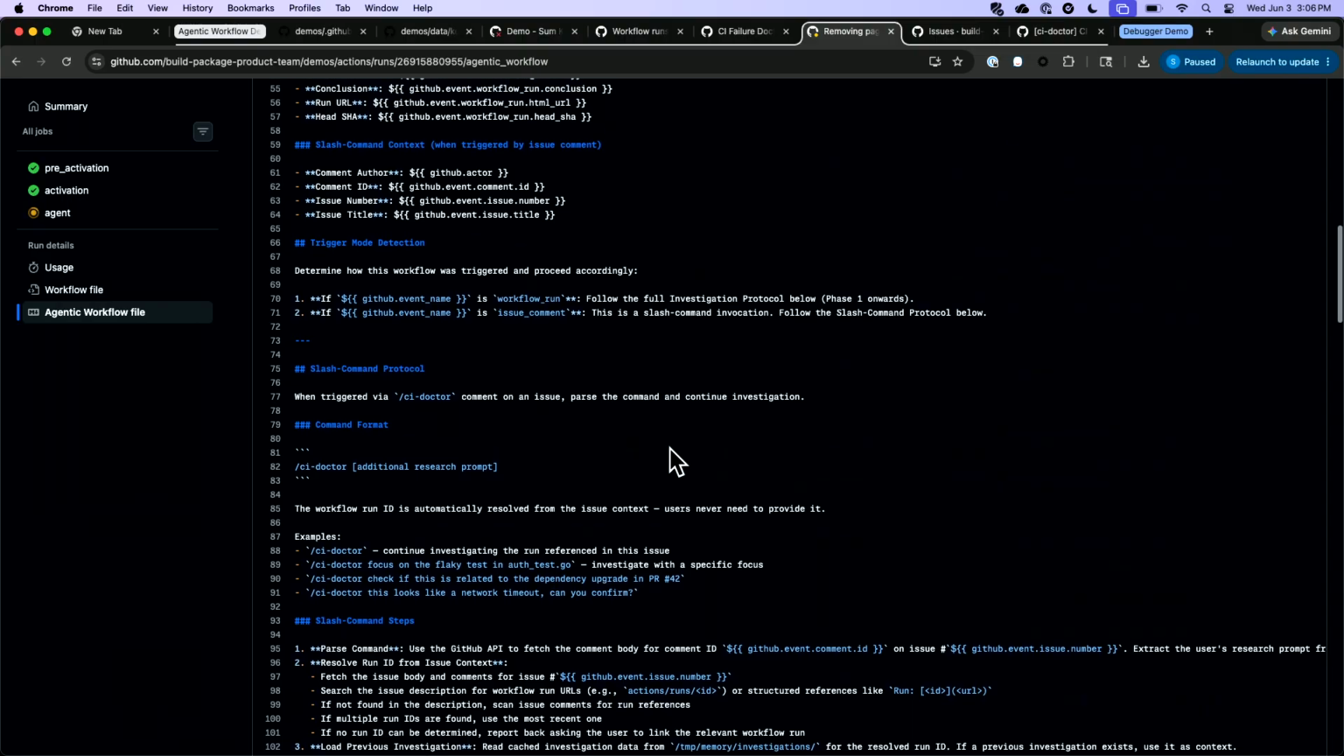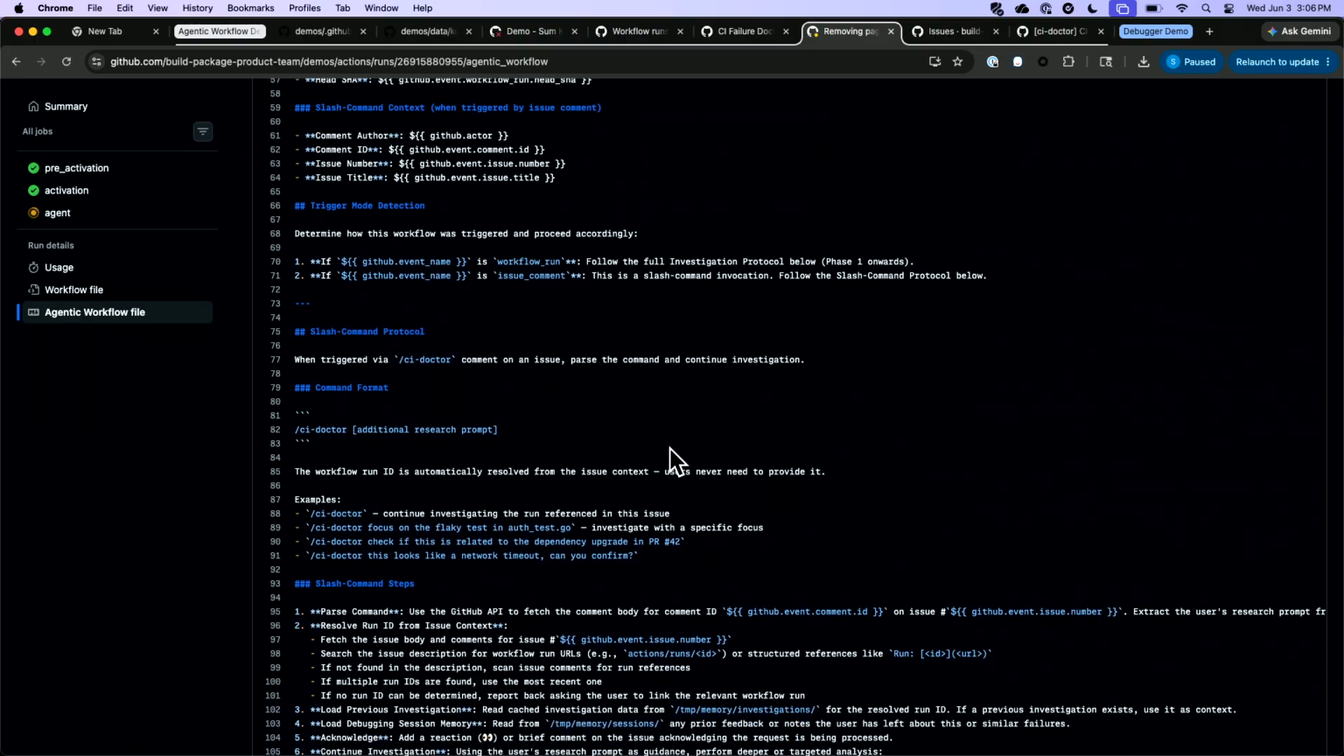So, for example, I made some small customizations to this one to add in this slash command protocol, because as I was going through it, I noticed it was producing some odd results, and I was able to use Copilot to help me modify this particular agentic workflow to adapt to my needs. So I could add in a slash command to provide the CI doctor with additional information as I was going through it. So you were able to customize this for your needs.